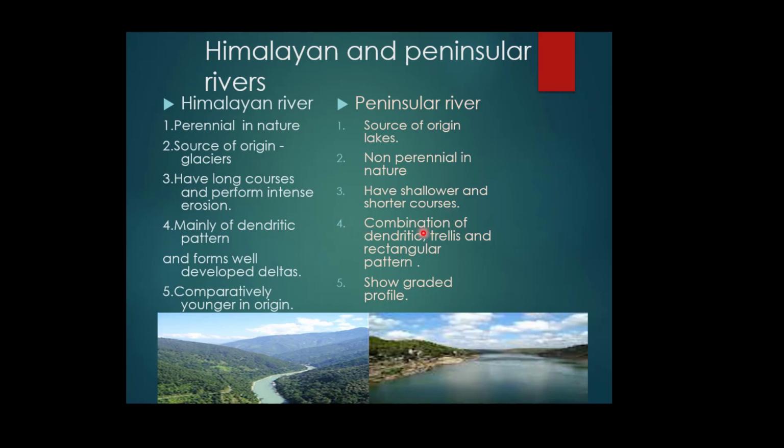But in the case of peninsular rivers, you can find a combination of dendritic, trellis and rectangular patterns. Himalayan rivers make well defined deltas. In the peninsular part, the rivers Godavari, Krishna, Kaveri and Mahanadi also form deltas.